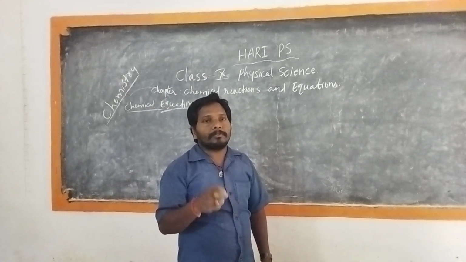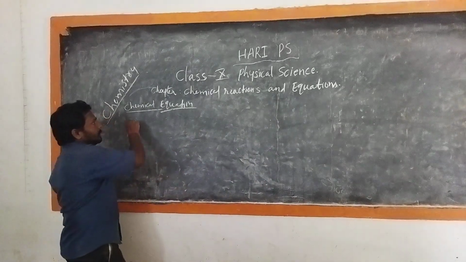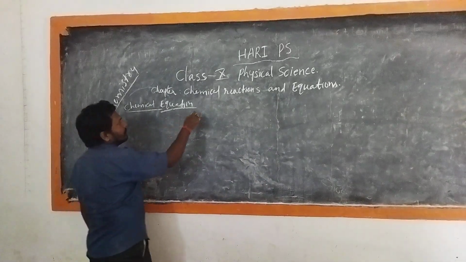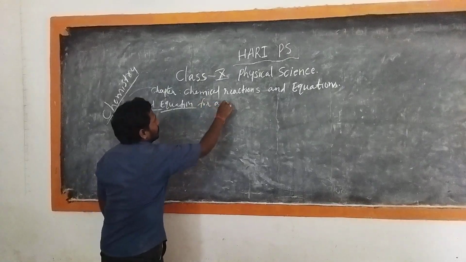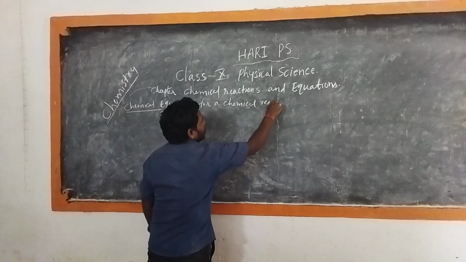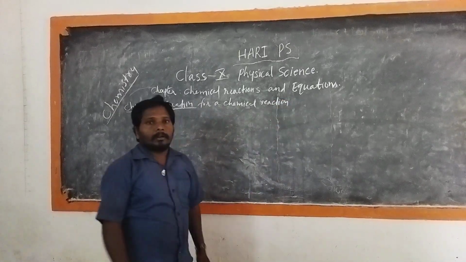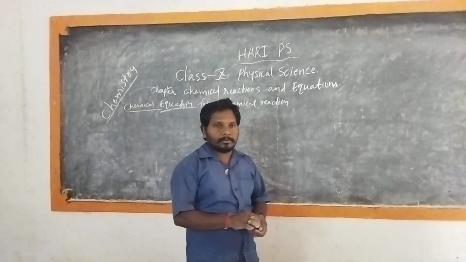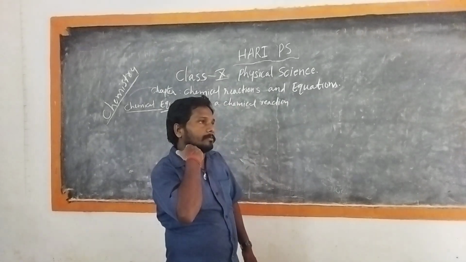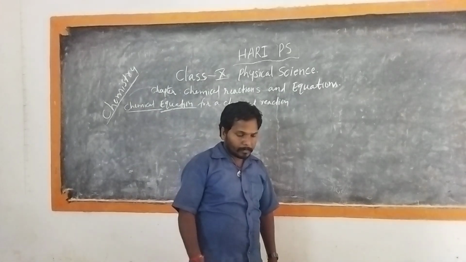Then let us understand writing a chemical equation for a chemical reaction. What rules and regulations do you have to follow to write chemical equations?